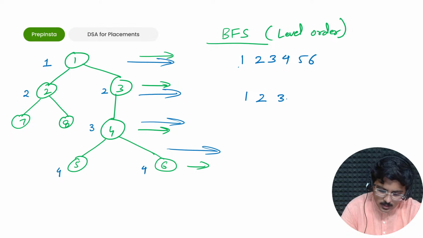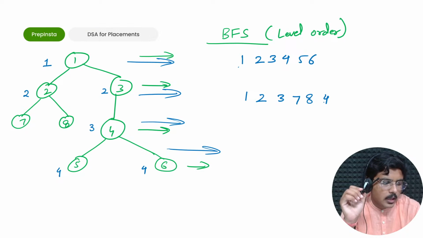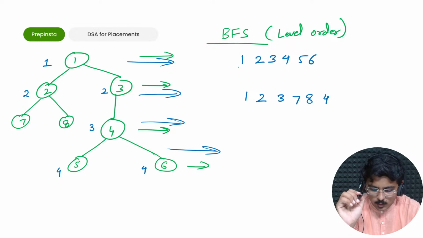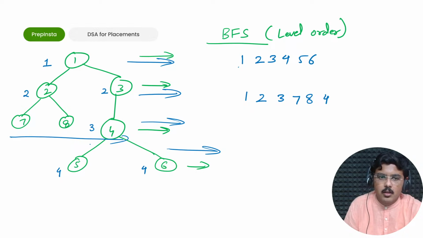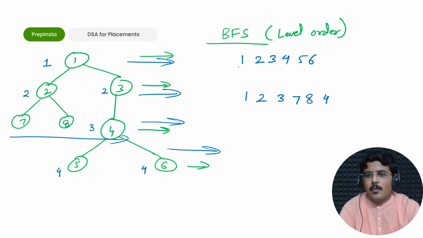Somebody is saying 7 after 1, 2, 3. Then 8, correct Nishant, and then 4, absolutely right. 7, 8, 4 is the correct order, because they are at the same level. This is breadth first search. This is all that breadth first search is. This is no rocket science.